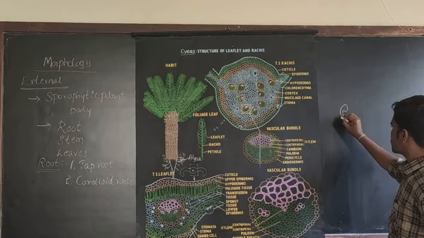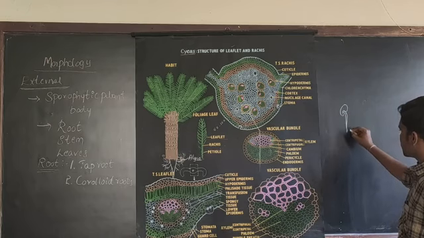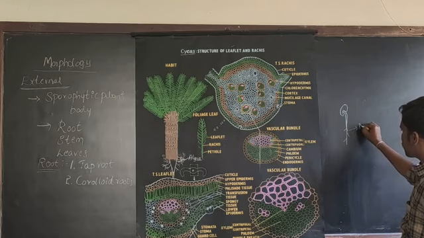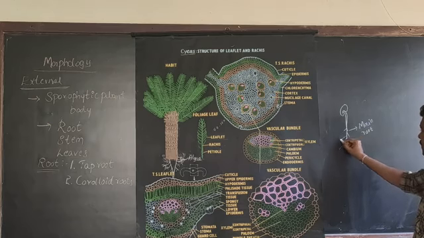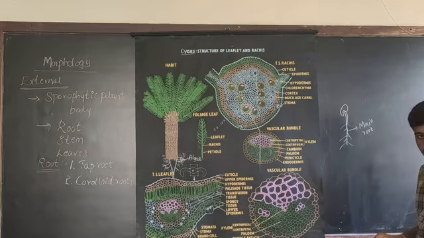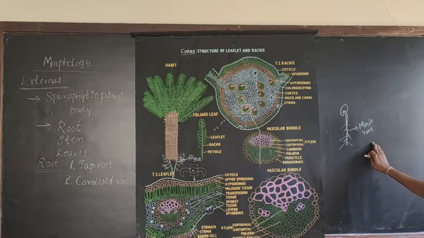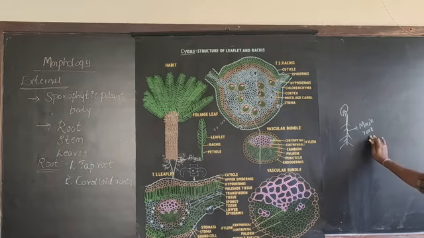Radicle will come out first, and from this main root the secondary and the tertiary roots will arise. So this is nothing but the taproot system. In case of cycas, during the early developmental stages, it is having normal taproot system.